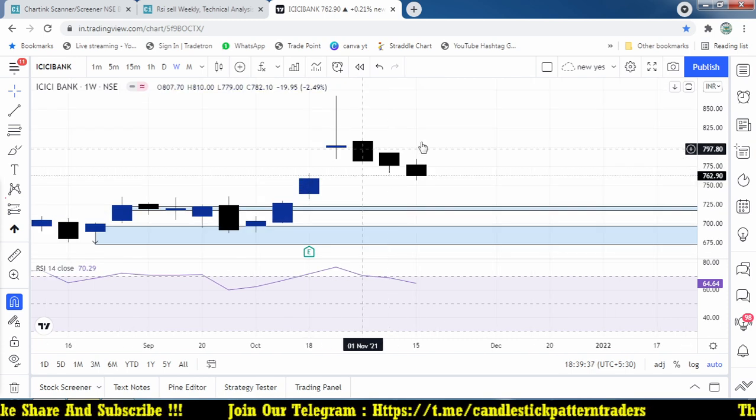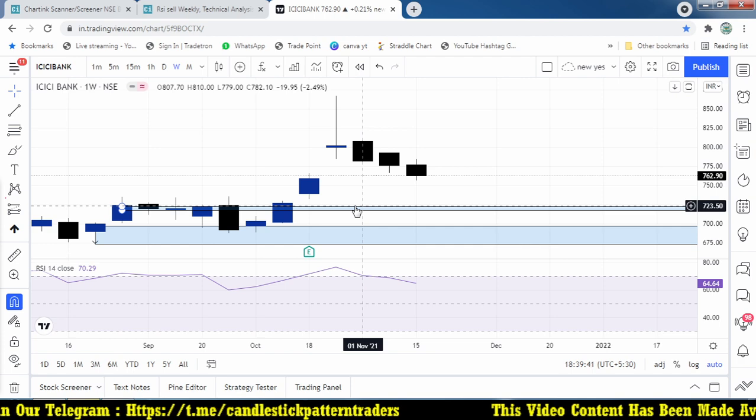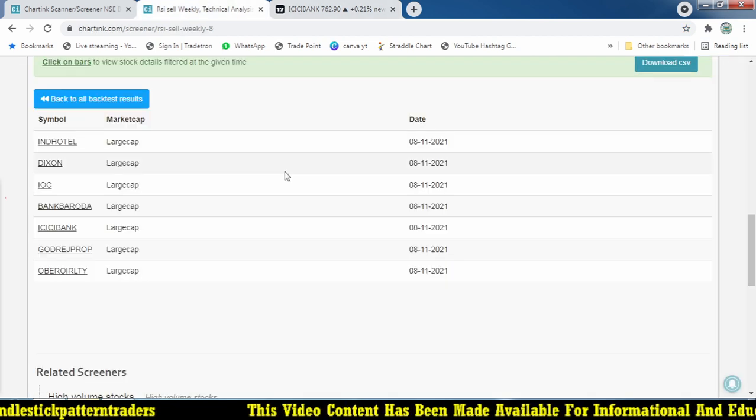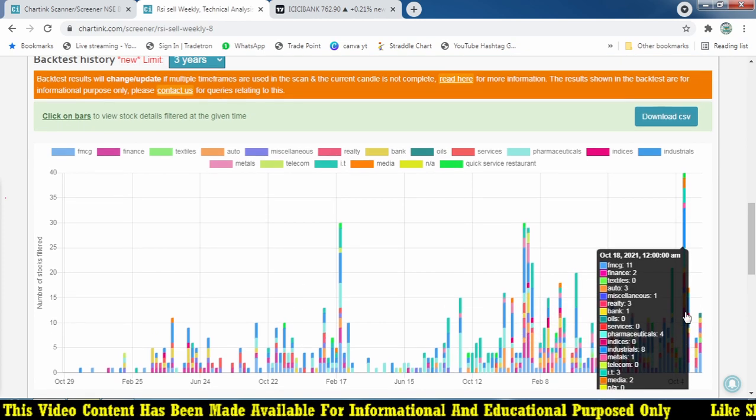Okay, no problem. So this strategy will work on a daily positional basis on weekly time frame RSI. That was giving you such a great opportunity. But this is back tested, and a lot of things are happening. You can track with that.